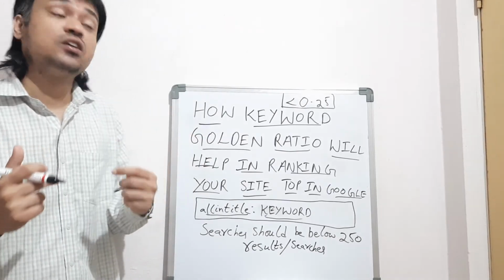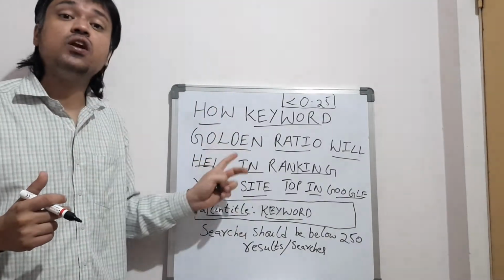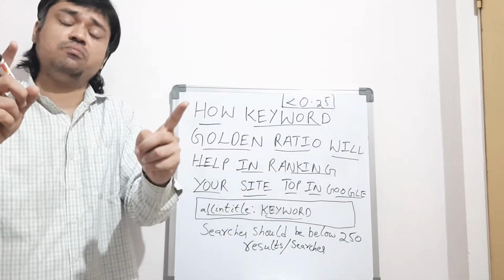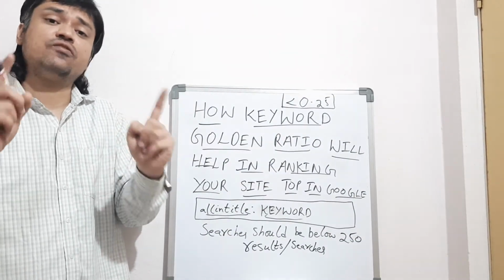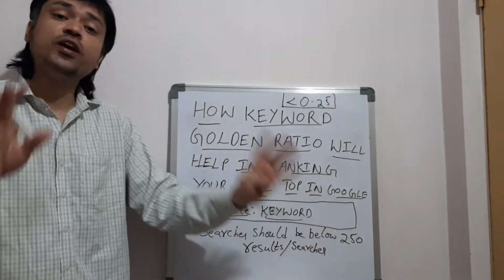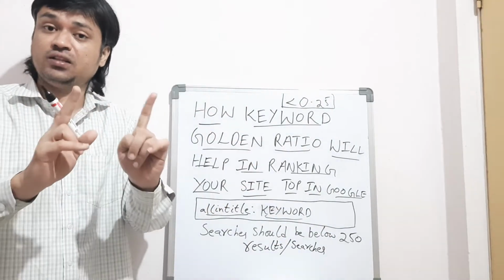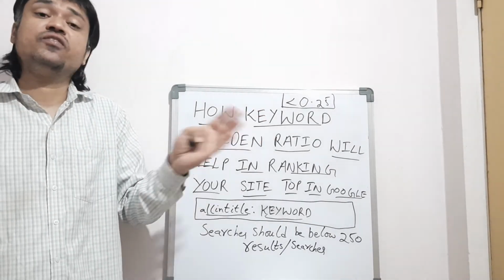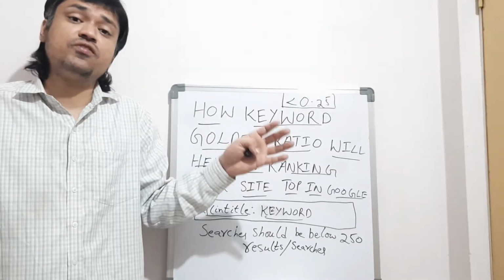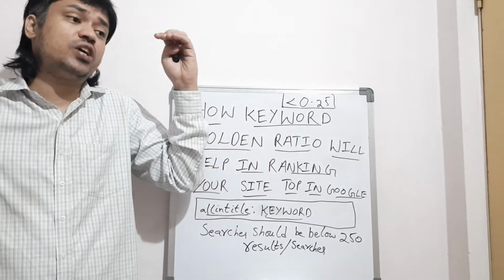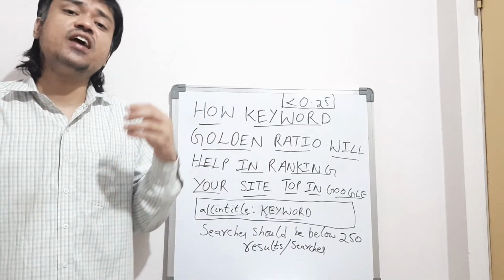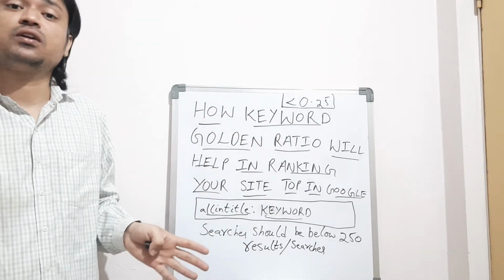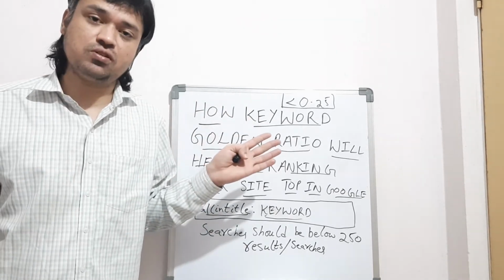So like that, by using this keyword golden ratio, the value should be 0.25. Always the searches of a keyword should be below 250 per month. If there are no searches, and it is a long tail keyword with 7 words, you can very easily, happily, rank this keyword very fast in Google, friends.